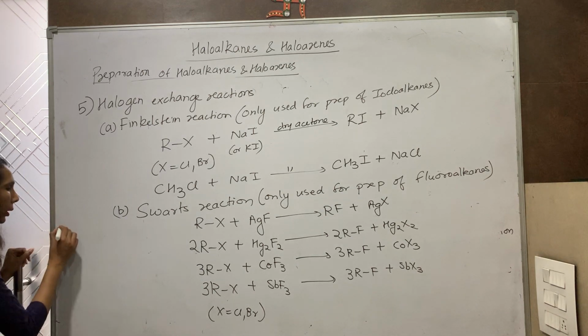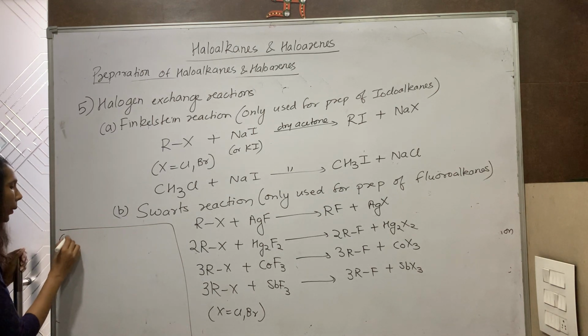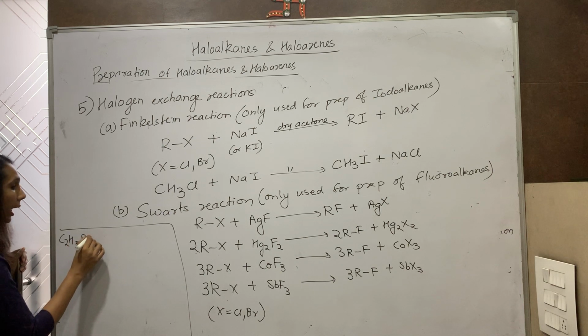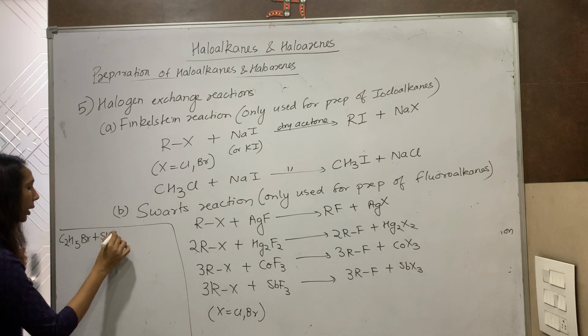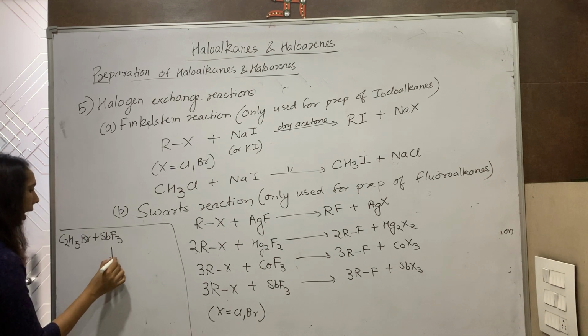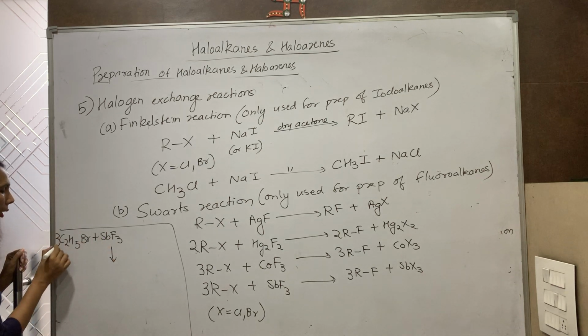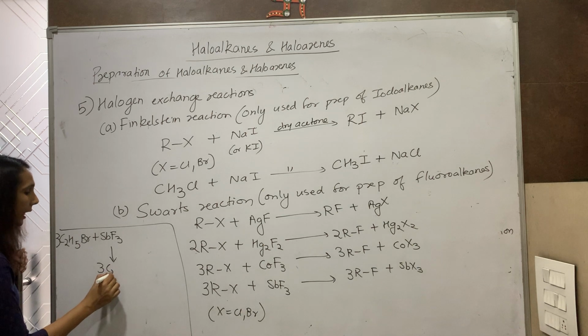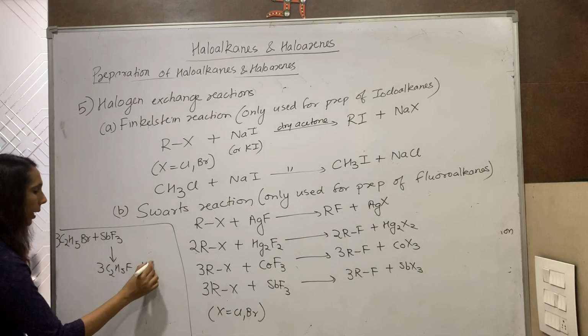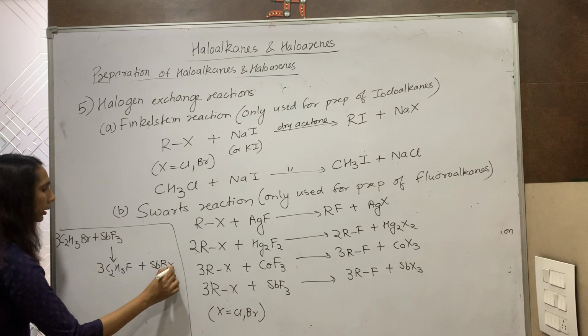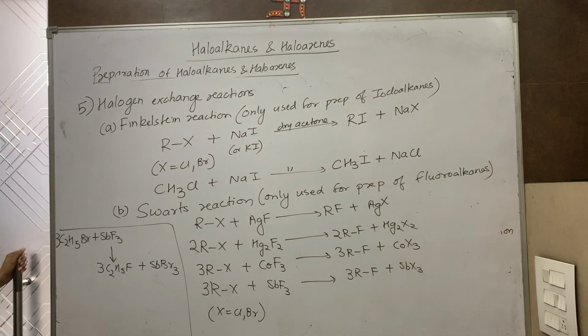We can take one example also. Suppose I take C2H5Br and I react it with antimony trifluoride. What are the products formed? We know 3 fluorines, so I have to take 3. So it will be 3C2H5F plus SbBr3. So we have done these two preparations of haloalkanes. The next preparation we will do in the next session. Thank you.